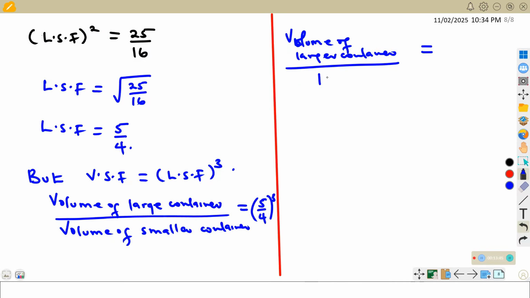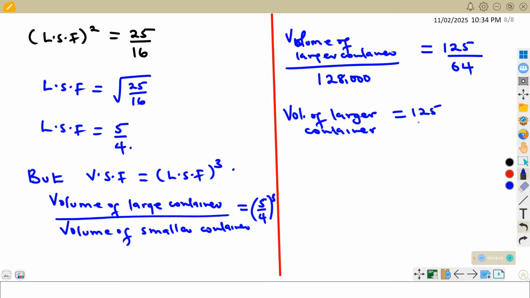So this is 128,000, which is equal to 5 to the power 3 divided by 4 to the power 3. 5 to the power 3 is 125, and 4 to the power 3 is 64. So the volume of the larger container will be 125 over 64 times 128,000.